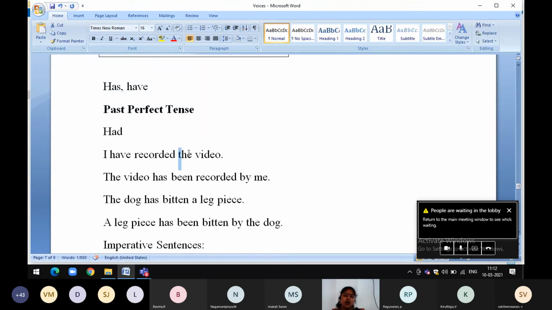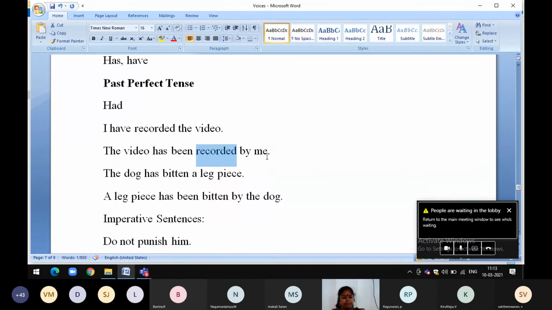Look at this, the object, the video, the same, the video. It is singular, so we use has. If it is plural, we have to use have. Videos have. Video means has. Then the video has been recorded, the same past participle. The video has been recorded by me.